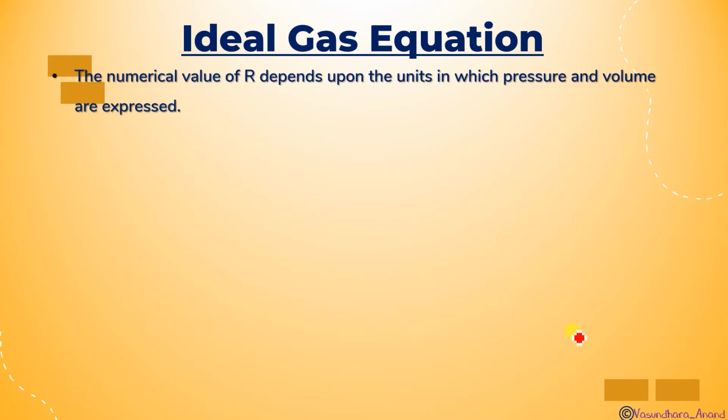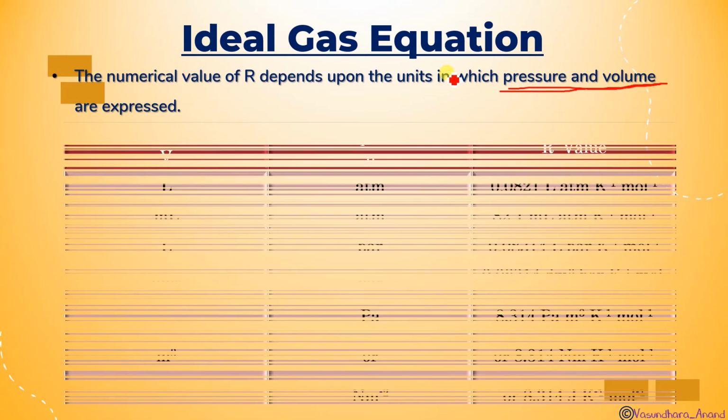Now, the numerical value of R depends upon the unit in which pressure and volume are expressed. That means the R value depends upon the units of pressure and volume, and you have to learn this. In thermodynamics, I told you that the R value is always 8.314, isn't it? But in states of matter, we have different R values, and we have to use them and learn them.